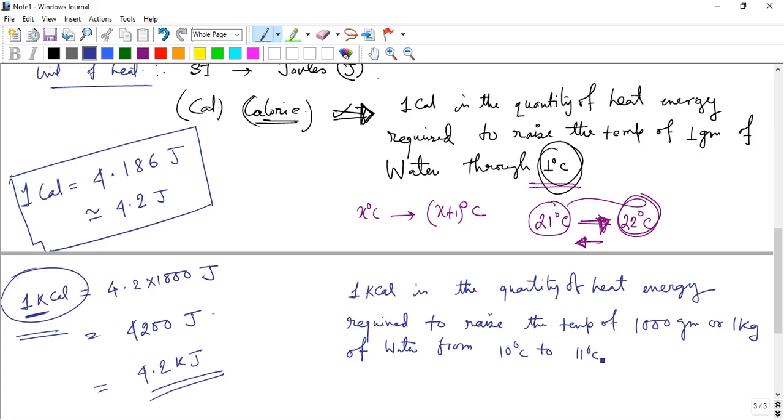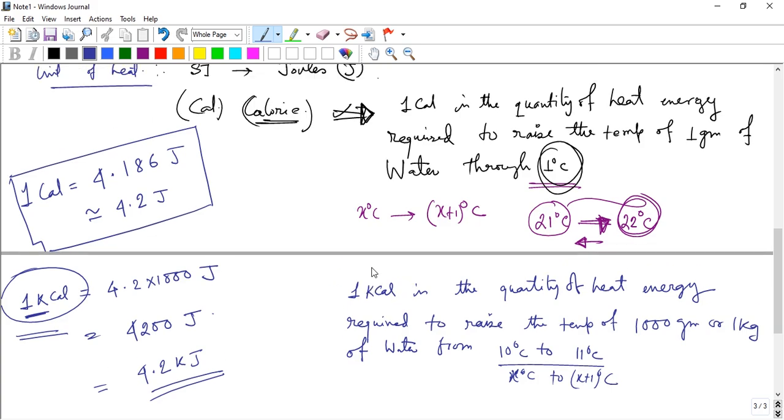So 1 degree is the increase. Okay, so 1 degree centigrade, either x degree centigrade to x plus 1 degree centigrade, both are the same. There is no confusion here.